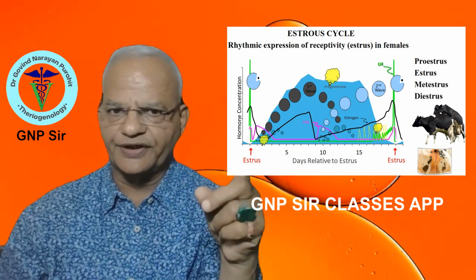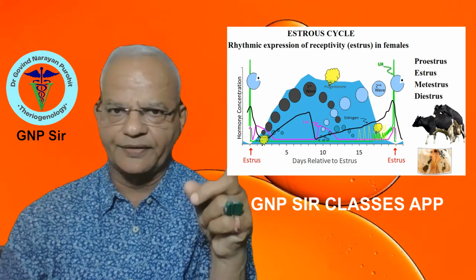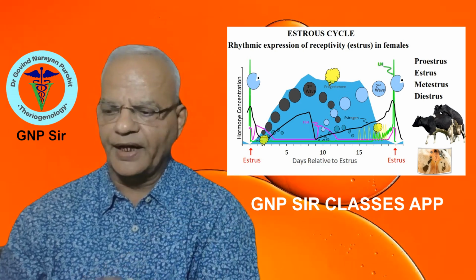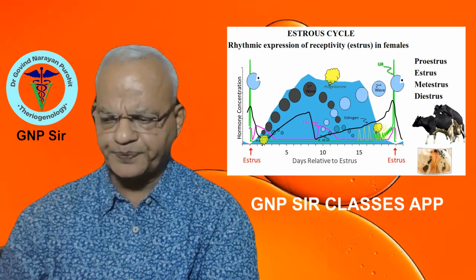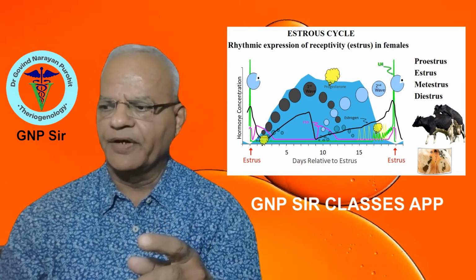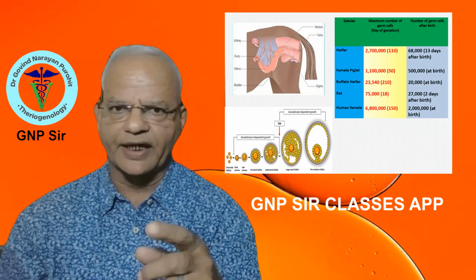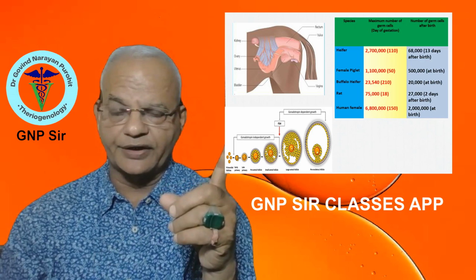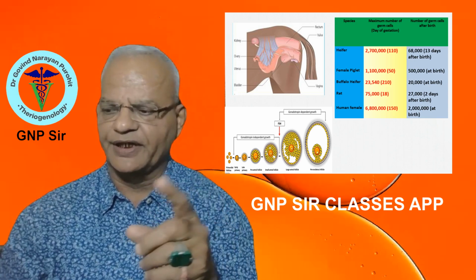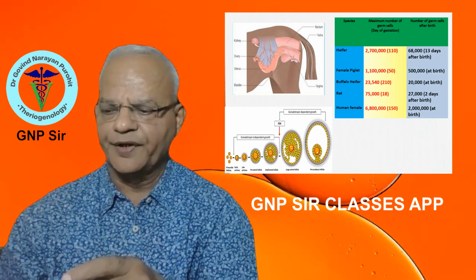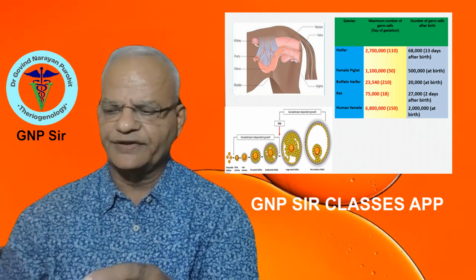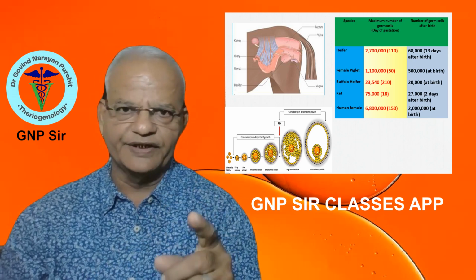So, as you can see, the stages of the estrus cycle in this chart, very easily you can understand. And then sometimes a question may arise on the number of primordial follicles or something like that. So you can see in this chart the number of follicles in different animal species and the nomenclature for the follicles.